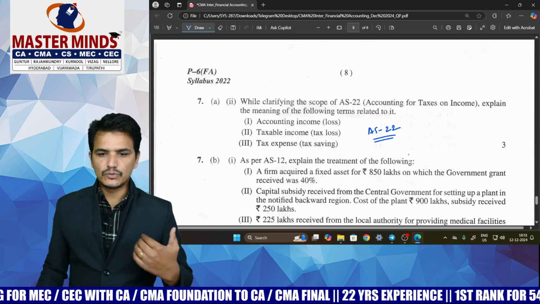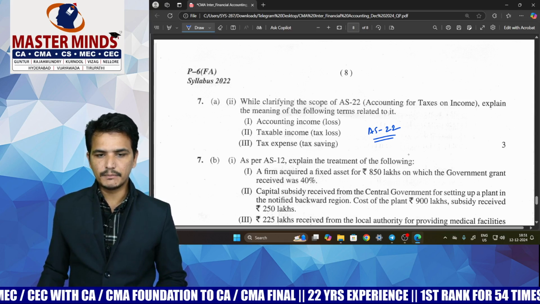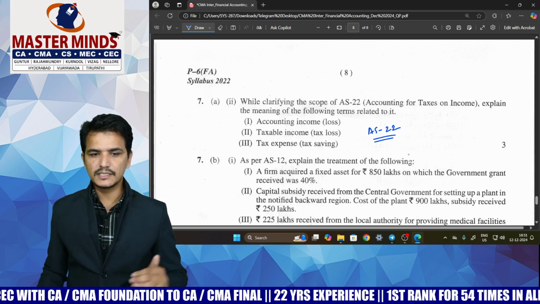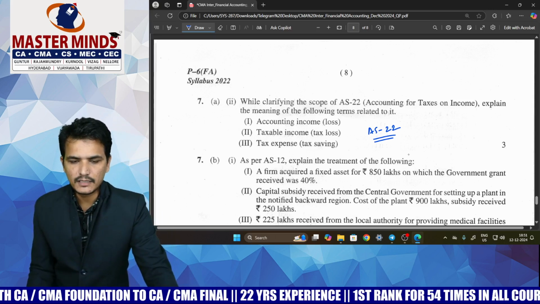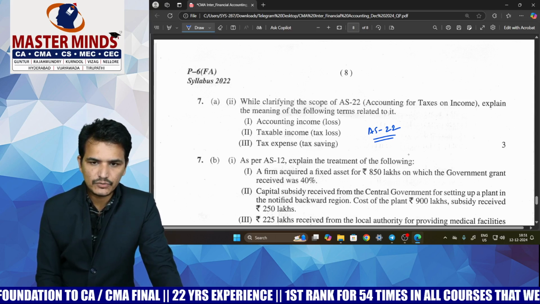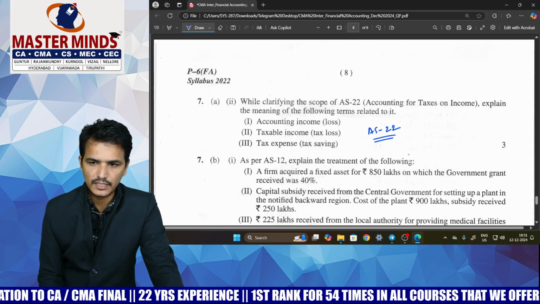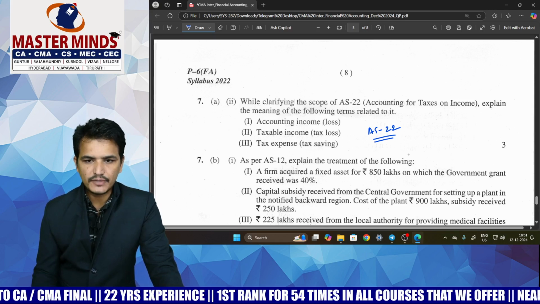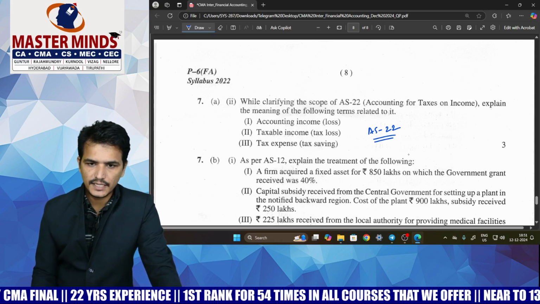From the beginning onwards I am suggesting you to go through the theory. In case of CMA Inter, theory is the most important, and in case of CA Inter, the problematic area is the most important. This time also they have given the majority of the questions from theoretical aspects only. I think around 16 to 18 marks they have given from theory only.